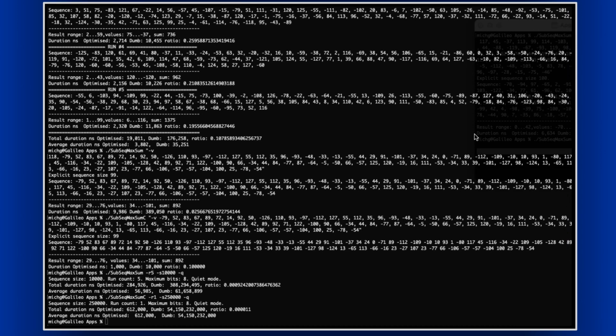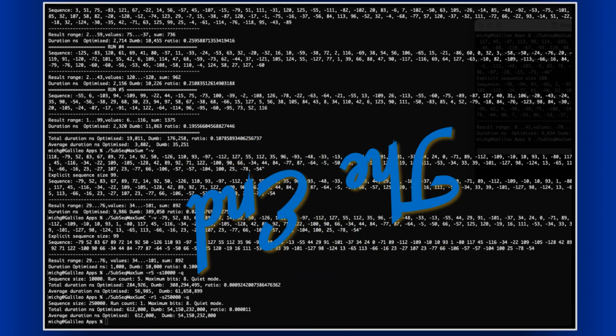Will it end eventually? Yes, it did. 612 microseconds in optimized mode versus 54 seconds in dumb mode. The ratio is 0.00011. And that's the end.